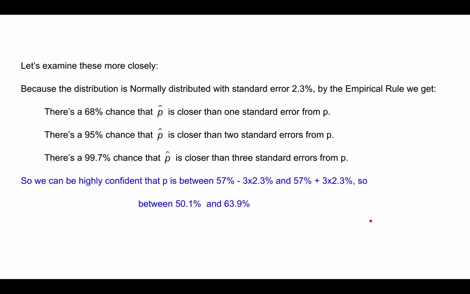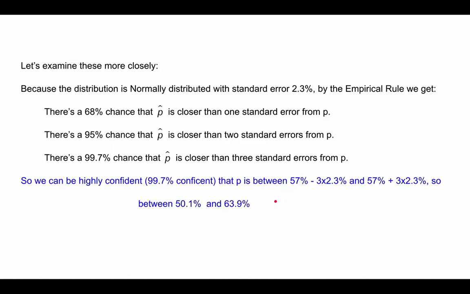Let's examine this more closely. When we just did this example and said we were highly confident that p is between 50.1 and 63.9, I meant 99.7% confident, and I just noticed that I misspelled this, so that should say confident right there.